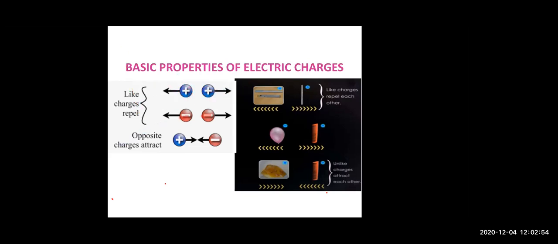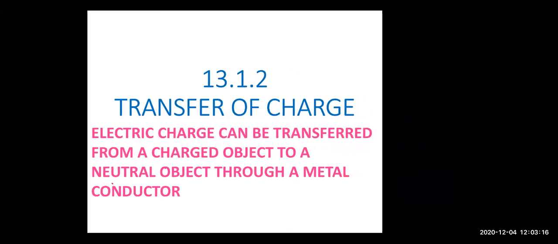But opposite charges, or you can use the word unlike charges. Unlike means not same. So when you are having a positive charge and a negative charge, they will attract each other. Right, children? So like charges repel each other and unlike charges attract each other. This is the basic property of electric charge.